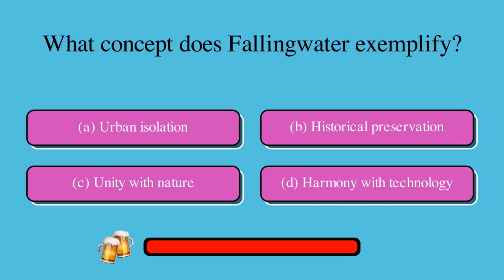What concept does Fallingwater exemplify? Is it A. urban isolation, B. historical preservation, C. unity with nature, or D. harmony with technology? The correct answer is C. unity with nature.